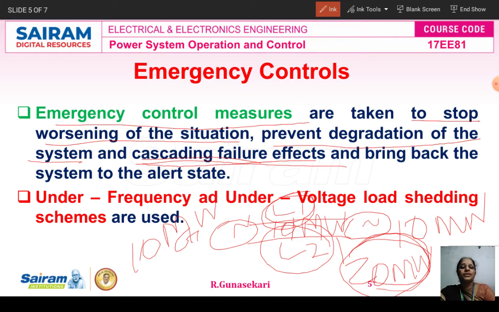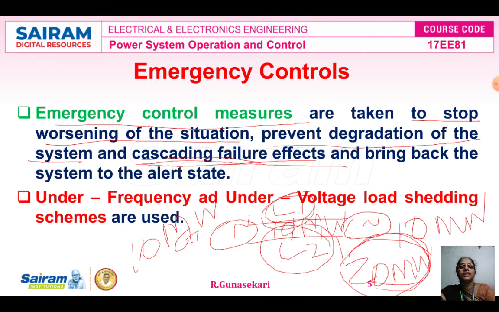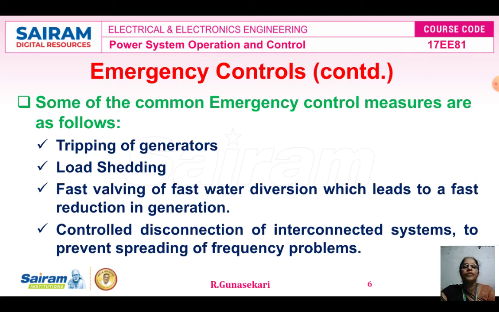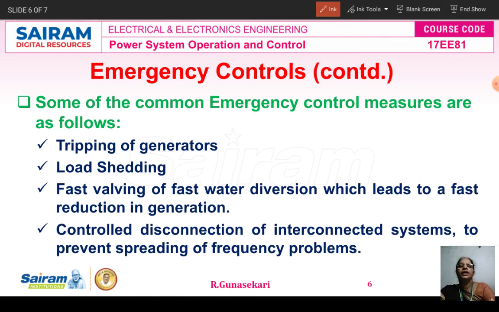Under frequency and under voltage conditions, load shedding schemes are used. This is an emergency control measure. Some common emergency control measures used in the power system: the first one is tripping of generators. That is very important, because in the power system the main things are generation and load demand, and generation mainly depends on the generator. If anything happens in the generator, we immediately take emergency control measures.